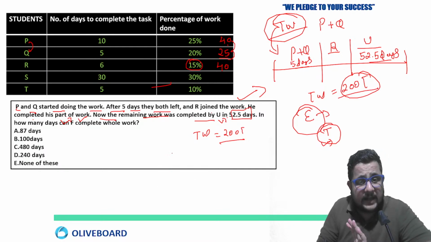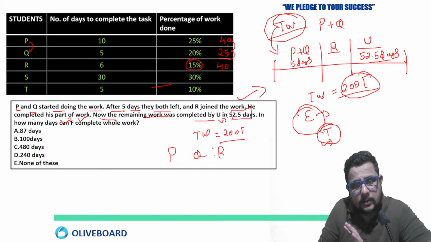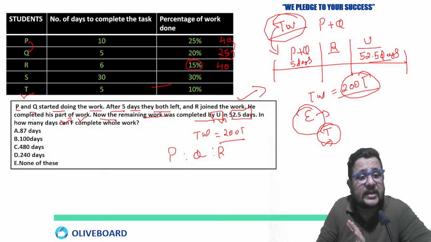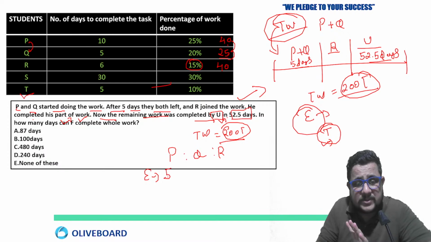Now the efficiency of P, Q and R. Another person, U, they are talking about is not in the table. So for P, Q and R we can calculate the efficiency. See, in 40 days, 200 cups of tea. So in one day, 5 cups of tea.